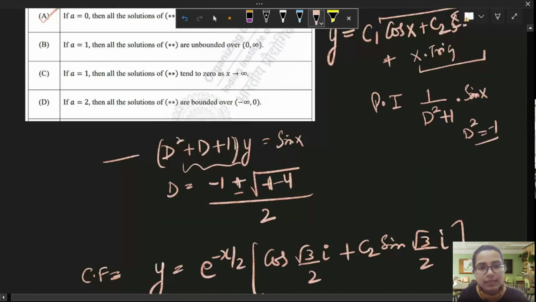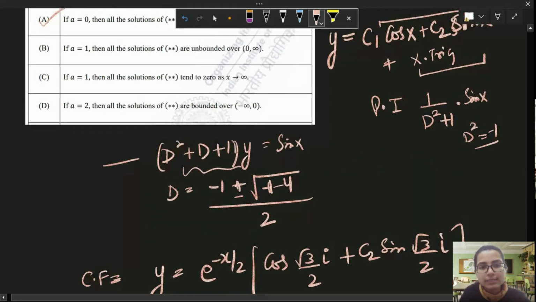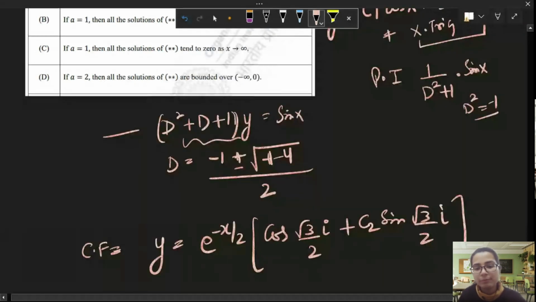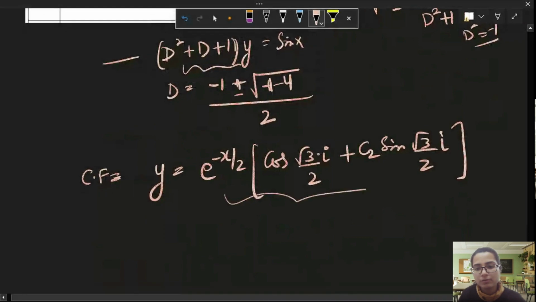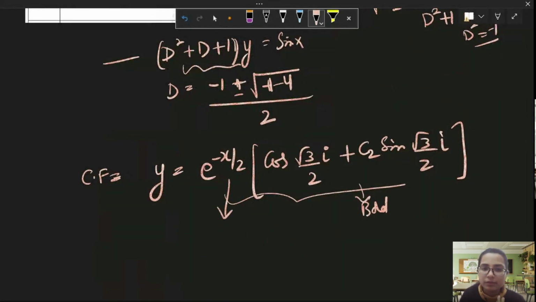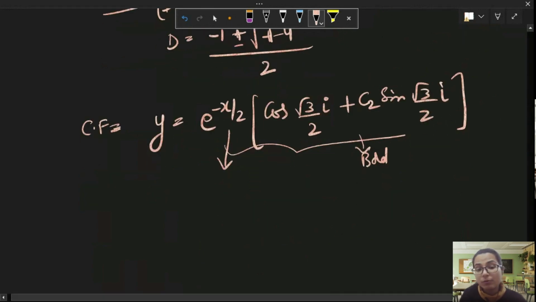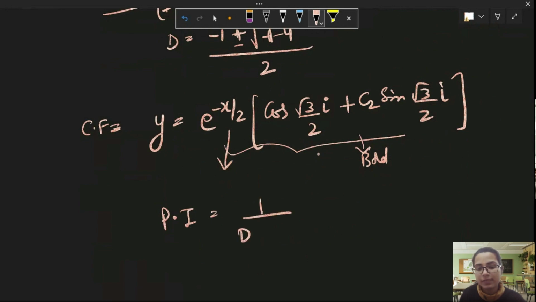They are saying that the solutions are unbounded from 0 to infinity. Obviously, the complementary function is bounded from 0 to infinity. Now let's talk about the particular integral. That will tell us whether it is bounded or not. The particular integral will be 1 by D square plus D plus 1 into sine x.